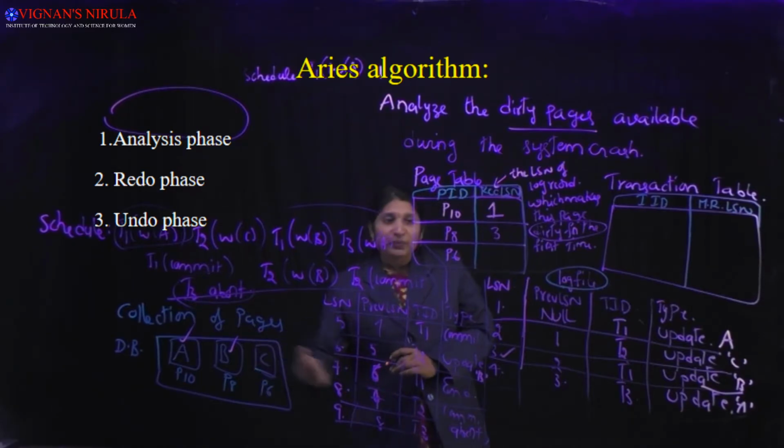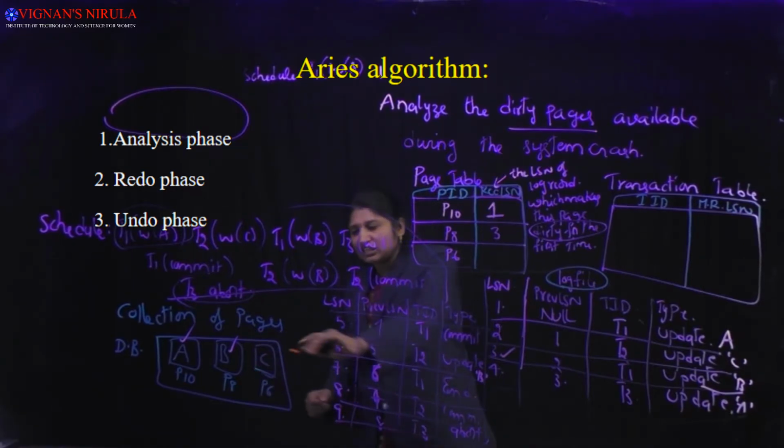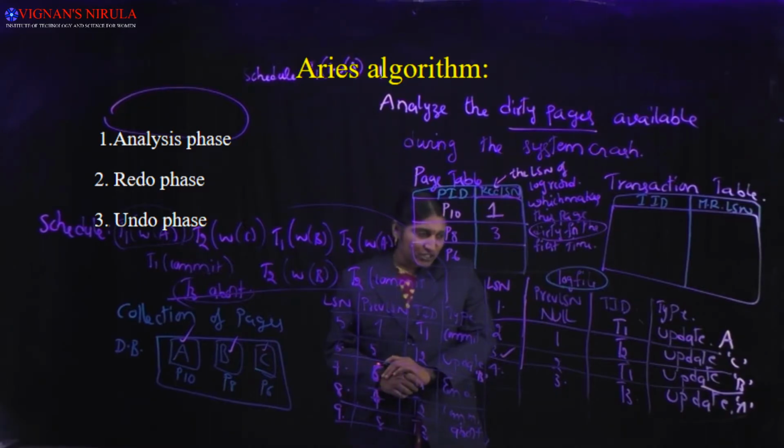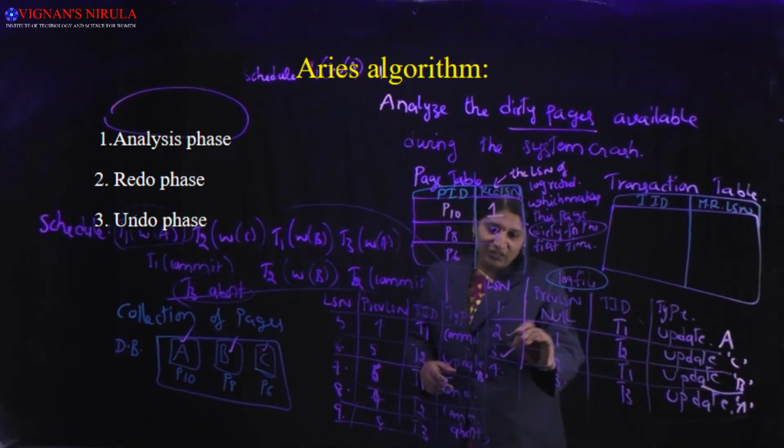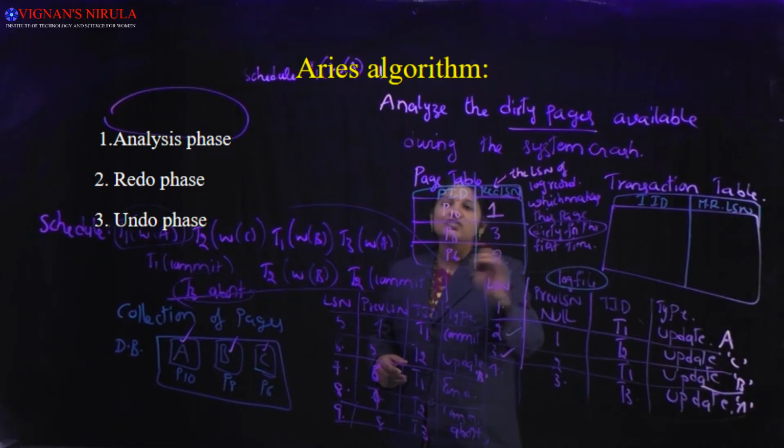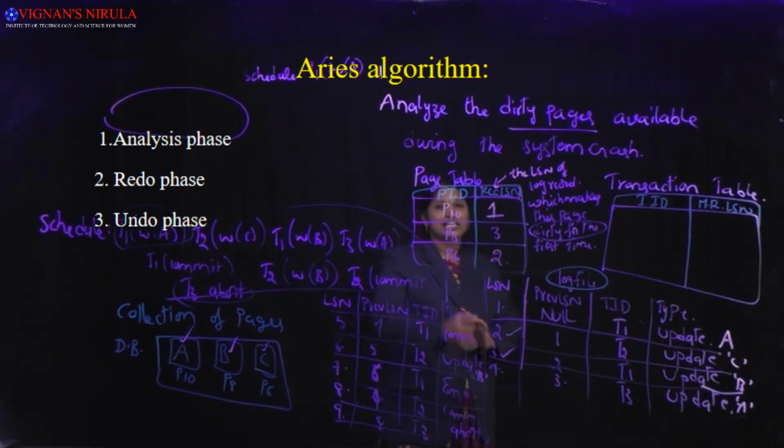For page 6, what is the data item? C. For the data item C, what is the first update? That is record 2. I will write the rec LSN as 2. Likewise, I will create the page table.